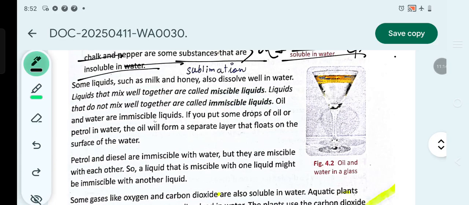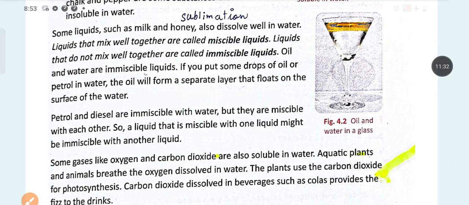If you mix water and oil, then it will not be mixed. It will form a separate layer. But if you mix oil and petrol, it will mix because they are made up of the same kind of product. So now let's see the next.